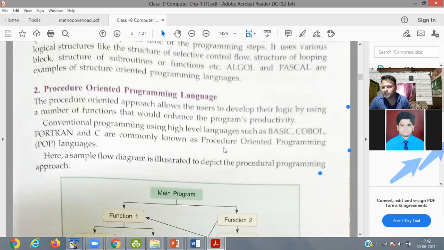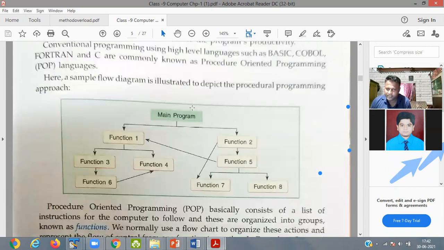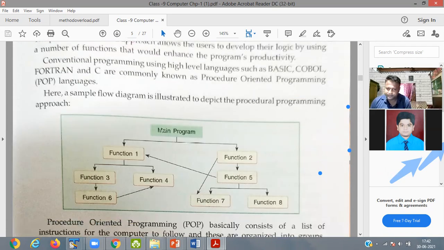Yes. Procedure means you break your program into smaller parts. Like you learned in logic building, procedure and function. In the same way, in a procedure-oriented program we have a main program, and our program is divided into smaller parts: function 1, function 2, function 3, and so on.